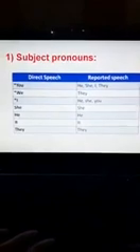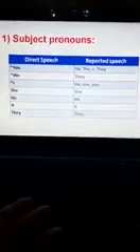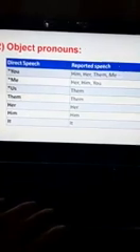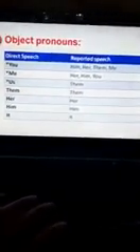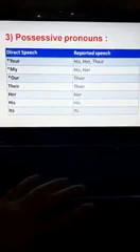Let us start with subject pronouns: I, we, you, she, he, it, and they. She, he, it, and they, we don't change them. Object pronouns: you, me, us, them, her, him, it. Them, her, him, it, we don't change them. The last one, possessive pronouns: your, my, our, their, her, his, its. Their, her, his, its, we don't change them.